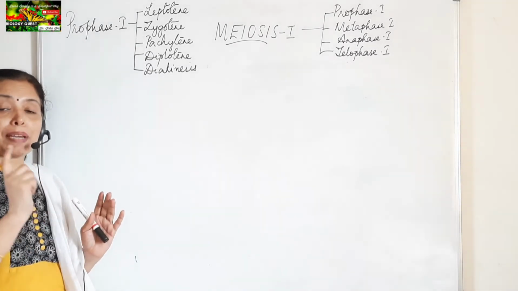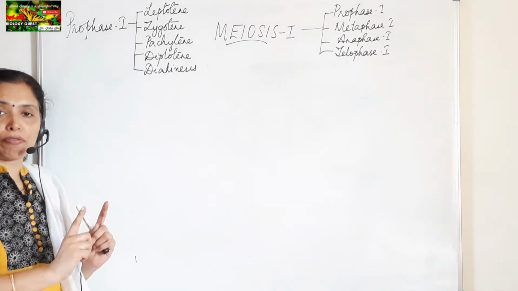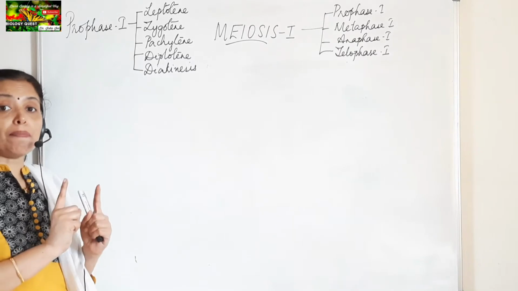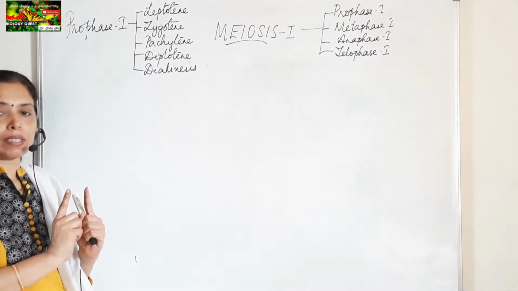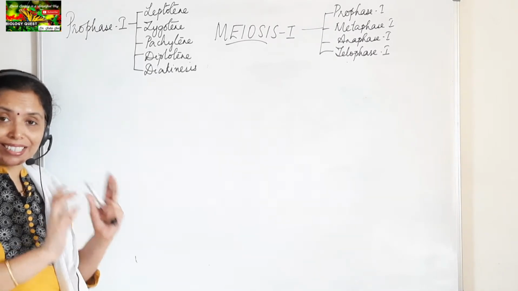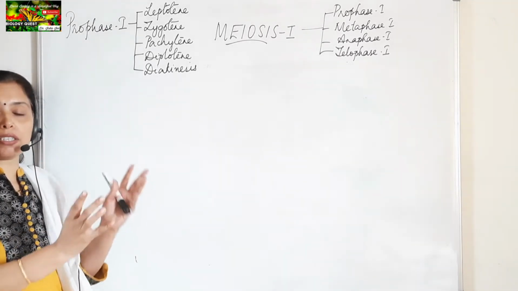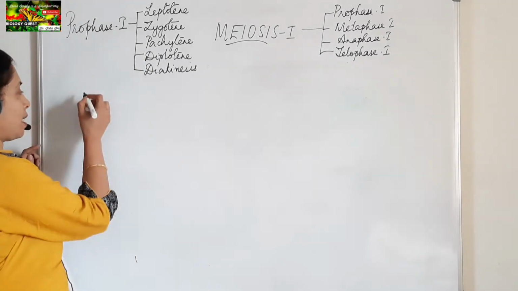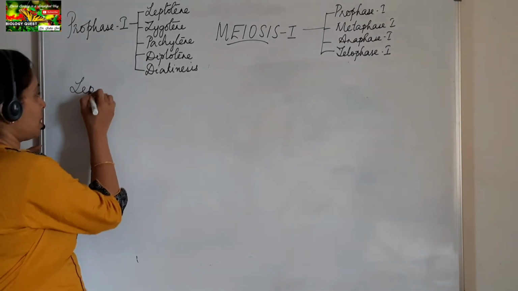So the paternal chromosome coming from the father and the maternal chromosome coming from the mother make up one pair. Similarly, there are 2 pairs of chromosomes in the cell which we are going to study. So this is the Leptotene stage.